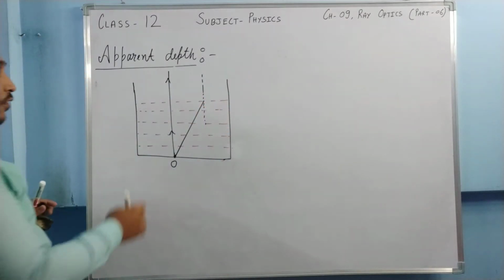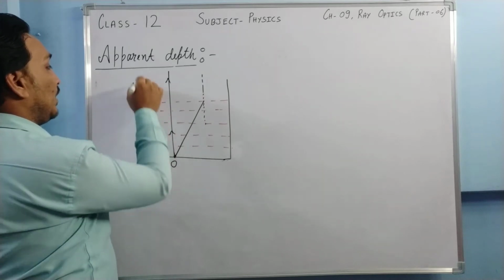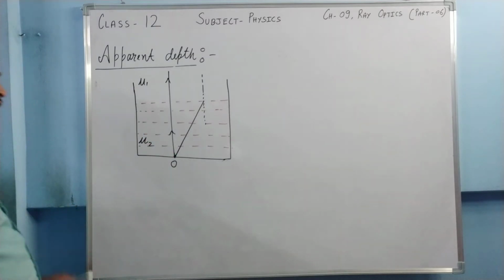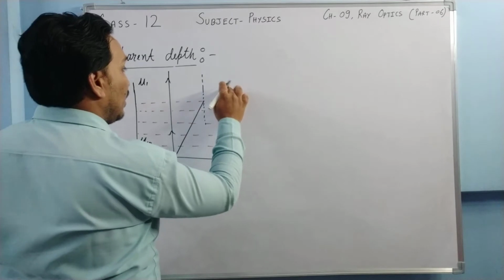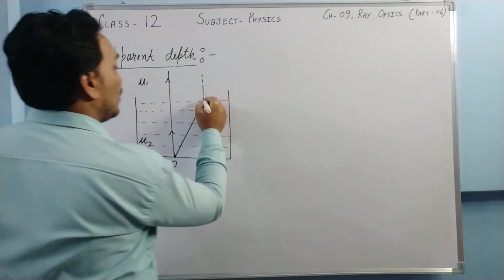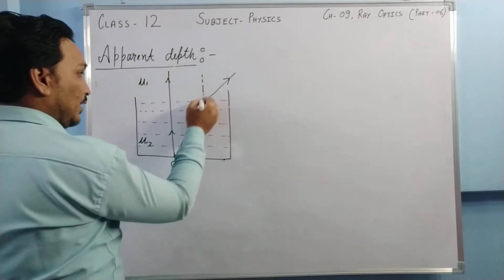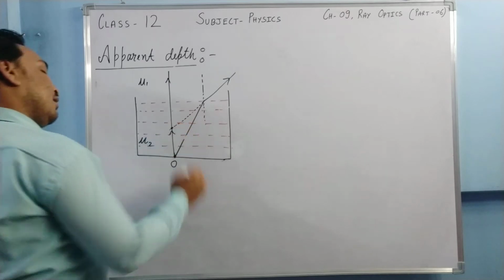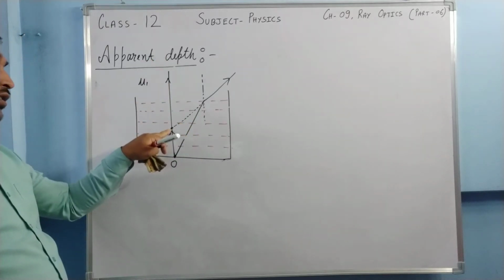Now the ray of light is going from the denser medium to the rarer medium. Say this is your denser medium and this is your rarer medium. Let this refractive index be 1 and here the refractive index is 2. The ray of light will obviously pass away from the normal, so the ray of light should go like this. If I extend this refracted ray backward, I find that it cuts the other ray somewhere here.